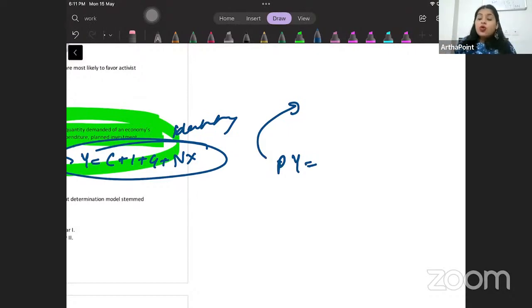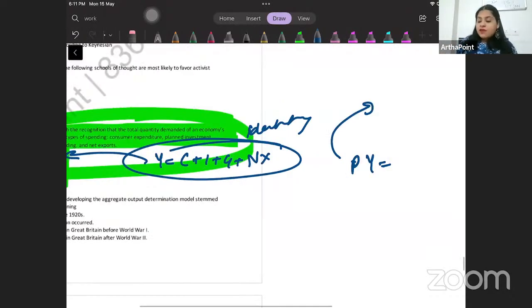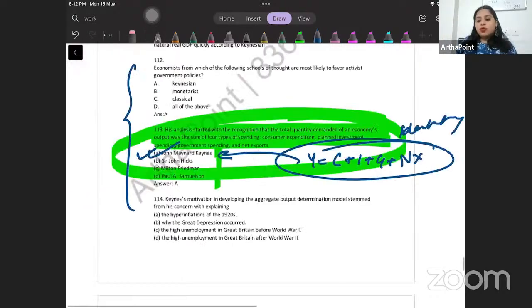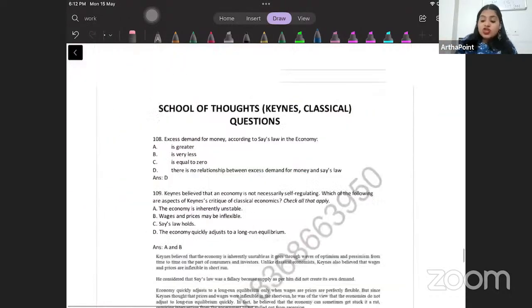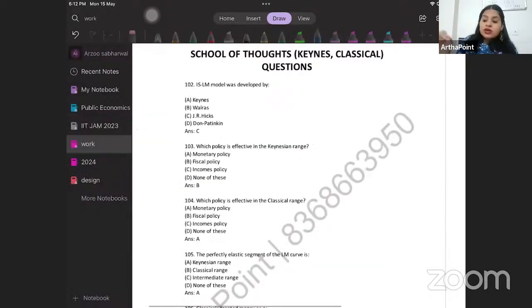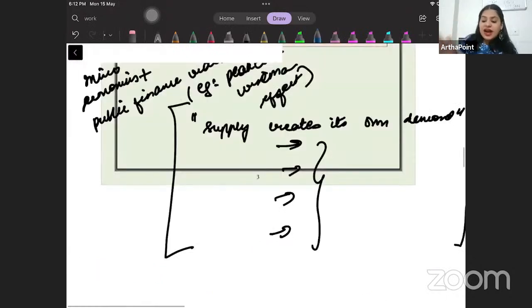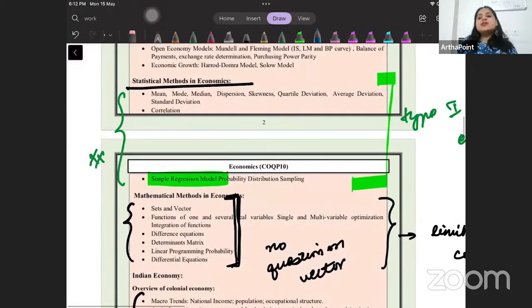Who introduced what? When I say MV, when I introduce velocity, who introduced the term velocity? So things like that have to be thought about. For each thing, which economist might have done what, research that, write it down somewhere, and revise it, remember it. That is important.